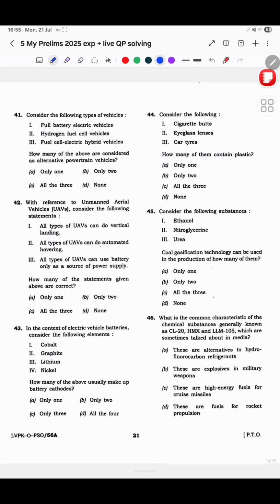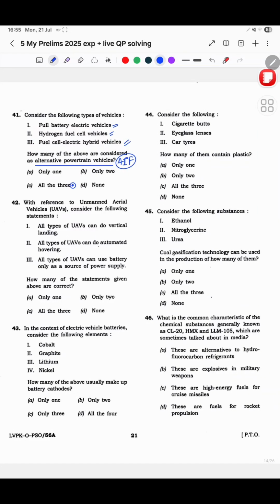Then this fuel, full battery vehicles, hydrogen fuel cells, fuel cell electric hybrid vehicles, alternative powertrain vehicles. It's like the alternative investment fund type question that we saw in the first one. That is the thought that popped into my mind, but I did not specifically know anything about this. So if I had to blindly choose an option, I would have actually gone with 3. I even thought in the exam that I would mark 3, okay, but because I was playing safe, I chose not to answer this question, okay. Apparently the answer is all the 3, but yeah, I did not choose to mark it.